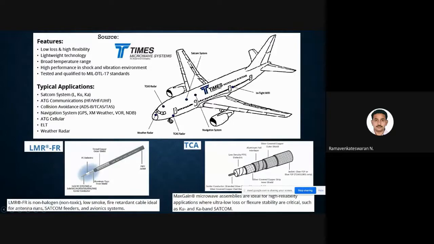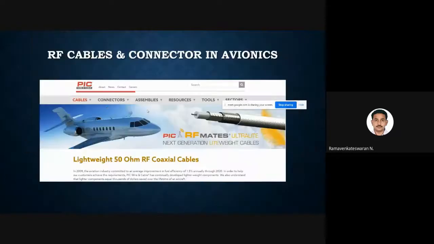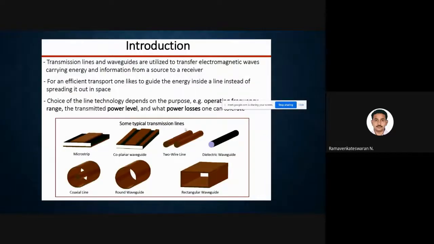You can see how many conductors are here. Sometimes we need to use more than 2-3 conductors to make it more secure or lower attenuation. So these are the different cable constructions used in avionics. This is typically the waveguide, what I am trying to say.